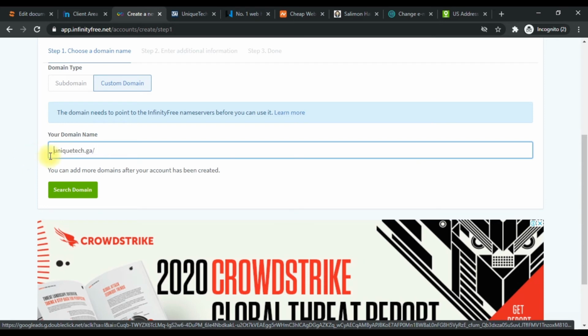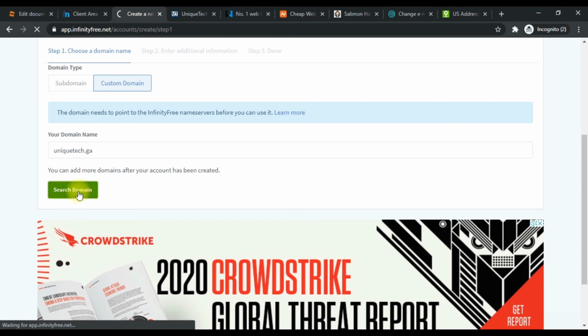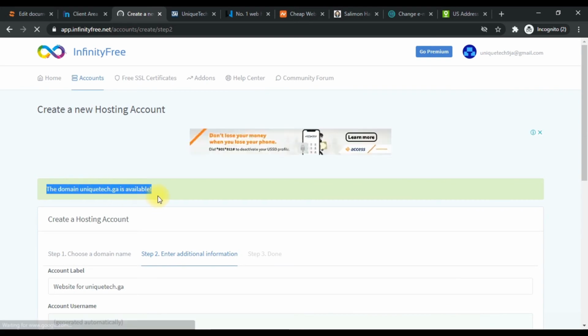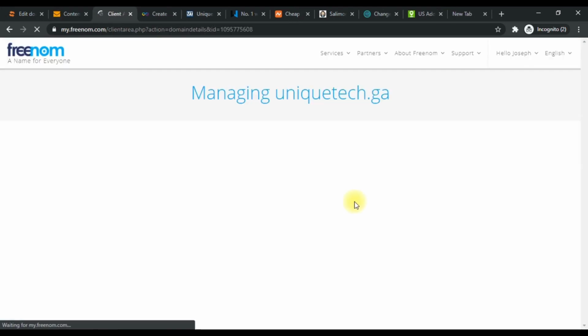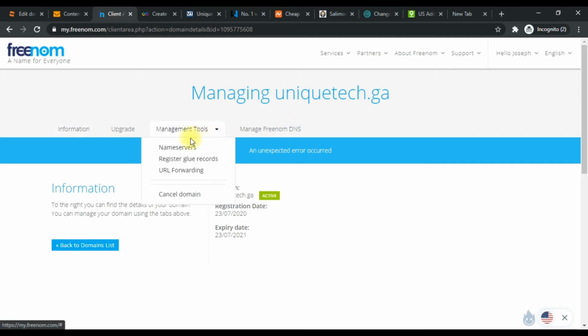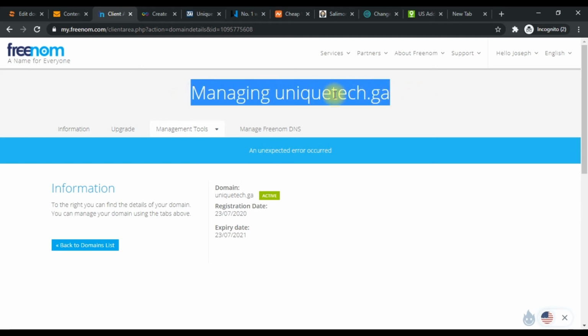So we need to go to our Freenom account, and then on the domain, we click on manage domain. Okay, we're right here. Once we click manage domain, we click on management tools, and then we come to name servers.